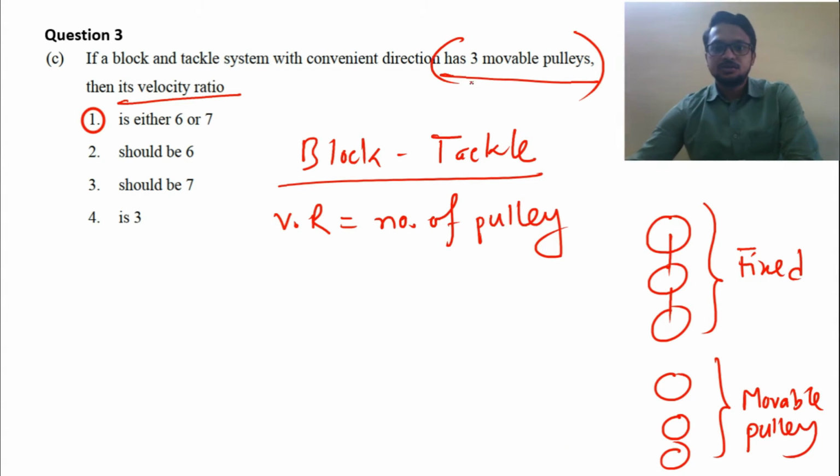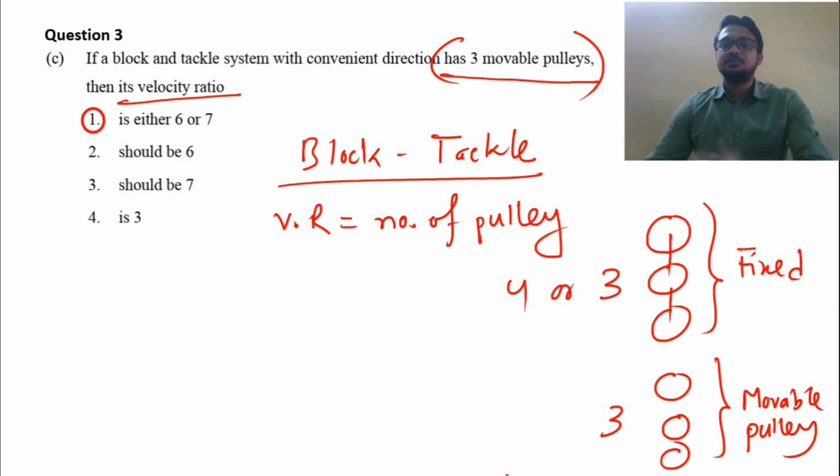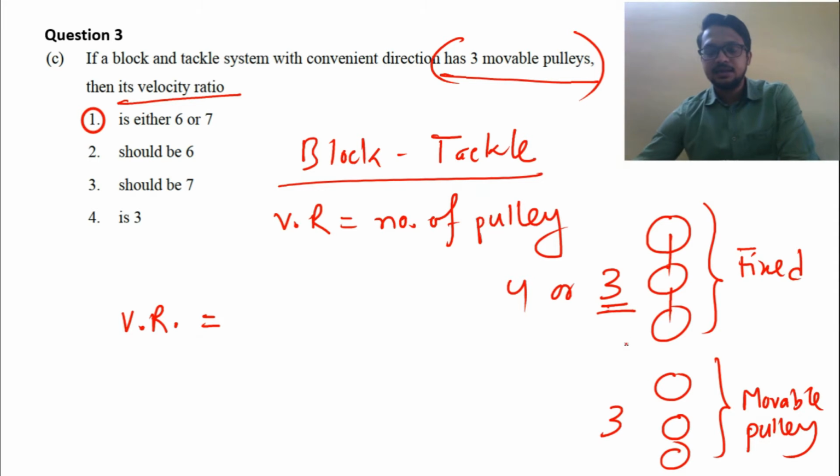So if there are 3 movable pulleys, then the fixed pulleys can be 3 or 4, right? Velocity ratio will be equal to the number of pulleys. If it is 3, then 3 plus 3 is 6. If it is 4, then 4 plus 3 is 7.